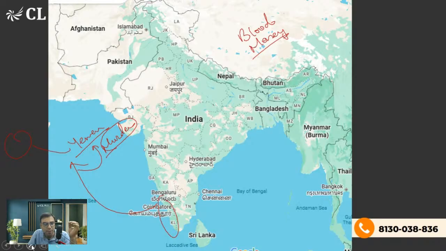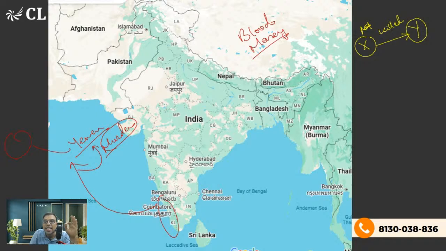Now the thing is, there is a slightly different rule when it comes to murder and all. So basically, in India, what is the case? For example, if someone has committed murder, let's say person X has killed Y.